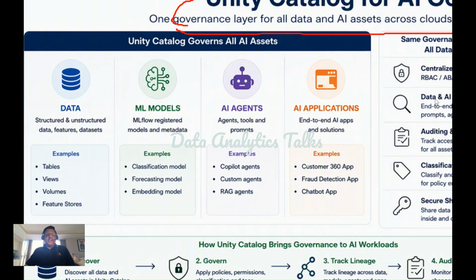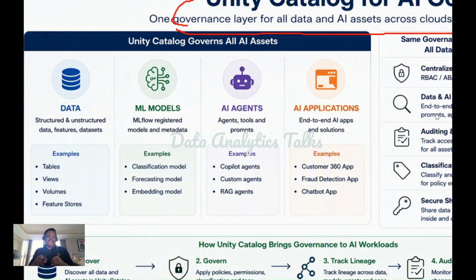And finally, the fourth category is AI applications. So end-to-end AI apps and solutions. You will find customer 360 app, fraud detection app, chatbot app, and so on. Very common in all the organizations. So intelligent business applications. These applications consume data and AI models, so they must be governed just like any other enterprise assets.